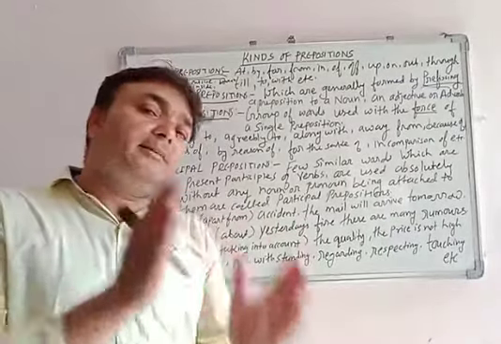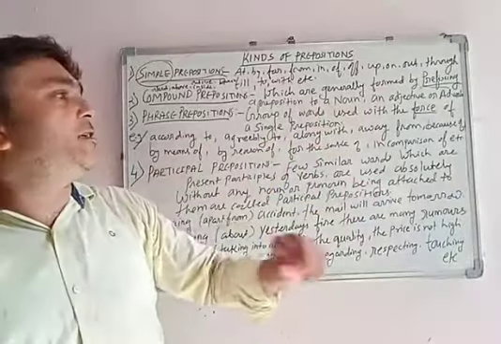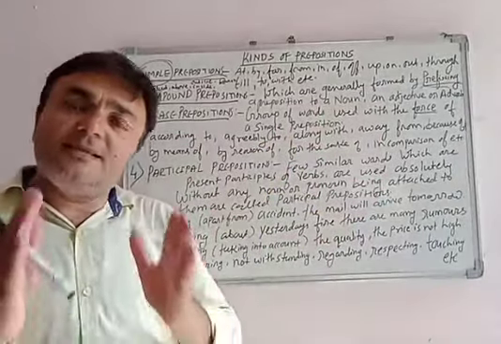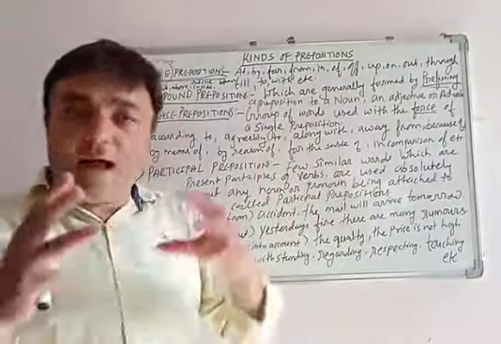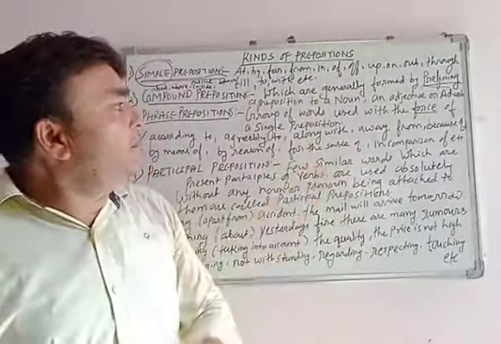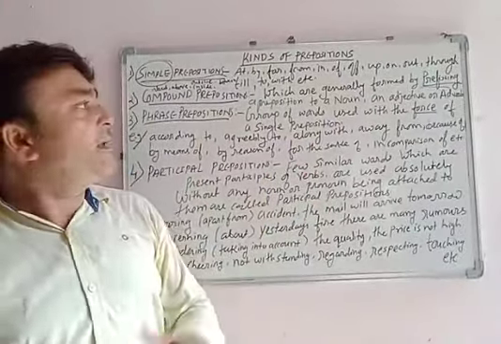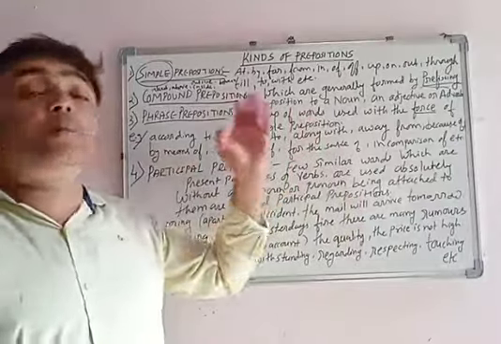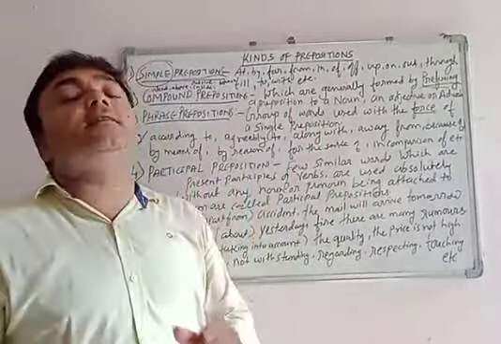Pre means आगे and to fix. Prefixing a preposition to a noun means हम लगाते हैं preposition को noun के साथ, pronoun or adjective or adverb. We are prefixing a preposition to noun. Noun के साथ हम prefix करते हैं preposition.